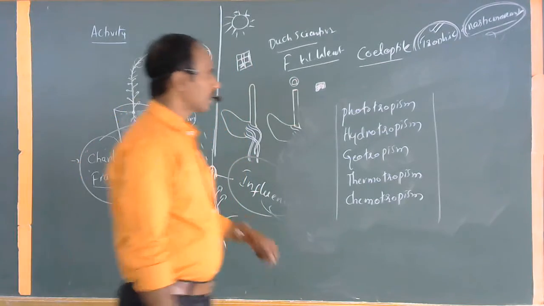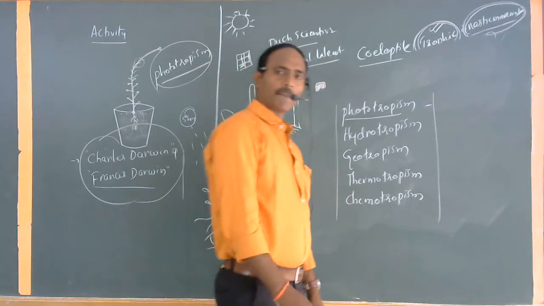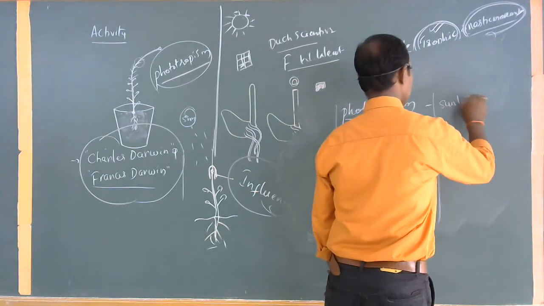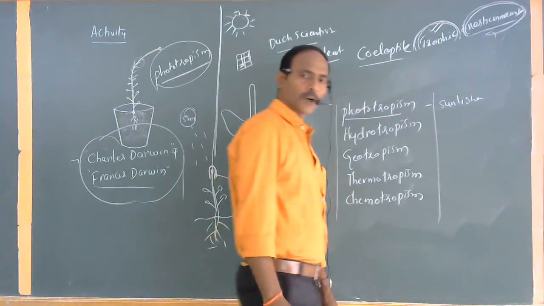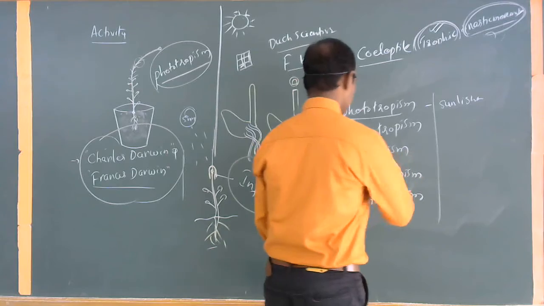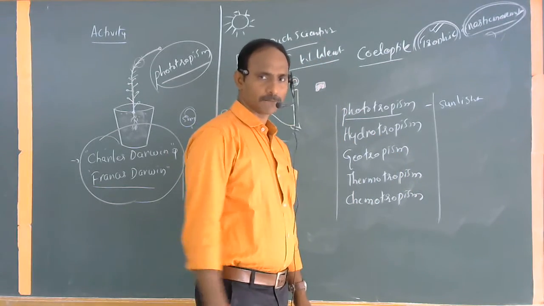Okay, so phototropism is the movement of the plant body parts towards the direction of the sunlight. These are all commonly called phototropic movements, phototropism. Regarding this, all the shoots of the plant are mostly growing towards the direction of the sunlight.